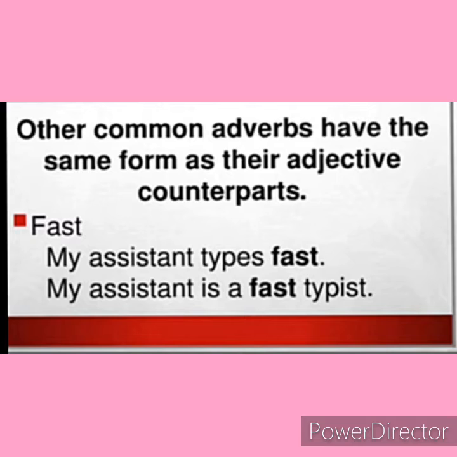Some words can be used as an adverb or an adjective. For example, fast. My assistant types fast. In this sentence, fast is an adverb that is describing a verb, that is typing. Second sentence, my assistant is a fast typist. In this sentence, fast is an adjective that is describing a noun, that is typist.